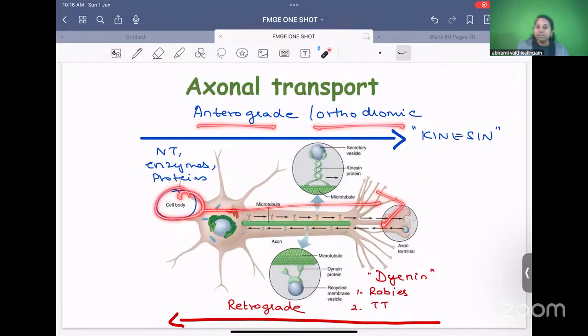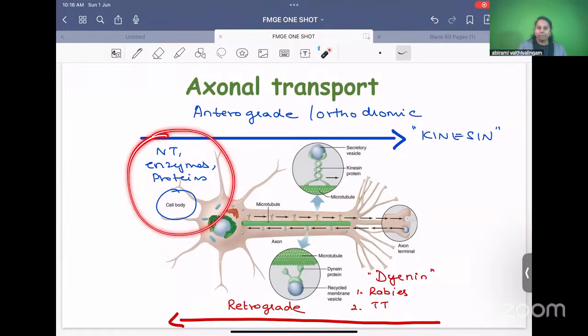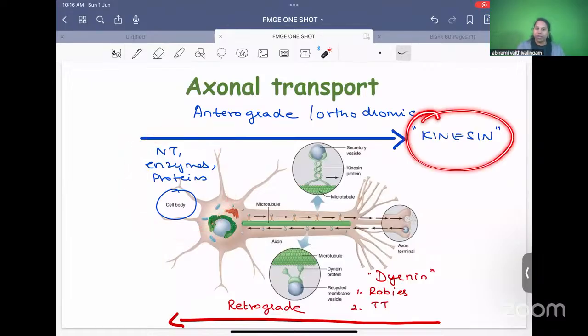What are the substances which are transported like this? Whatever is synthesized in the cell body, like neurotransmitters, enzymes and proteins. And kinesin is the protein which is going to help you in this anterograde transport. Very important. Repeat question. Kinesin helps in anterograde transport.